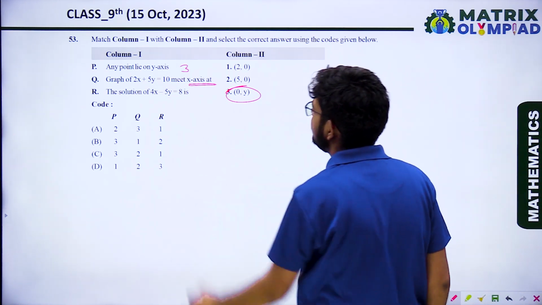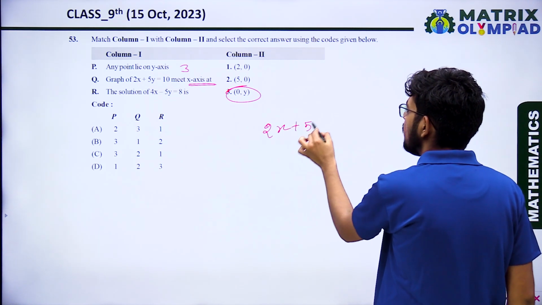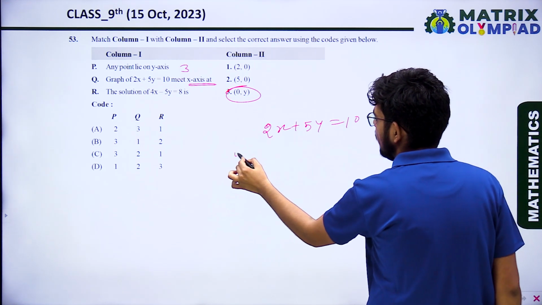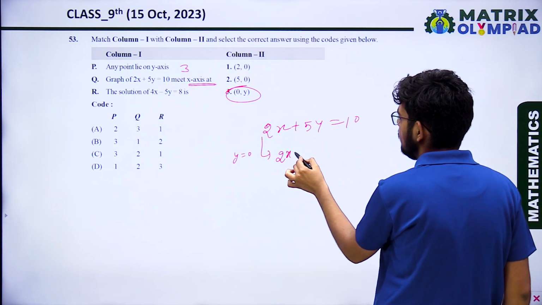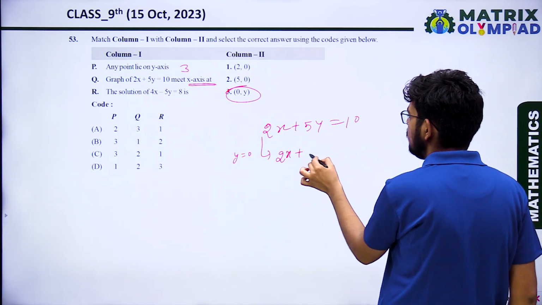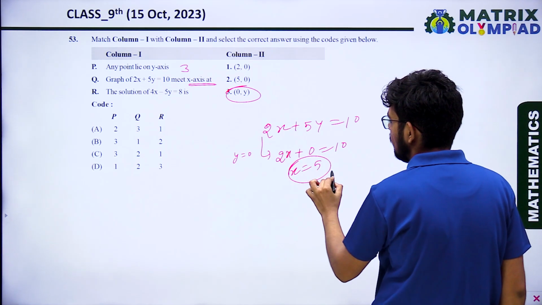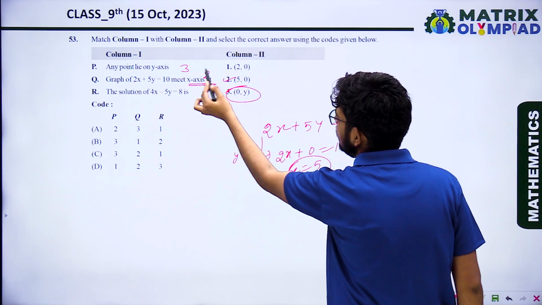The graph of 2x plus 5y equal to 10 meets the x-axis. You know that on the x-axis y is 0. So put y equal to 0 in this equation: 2x plus 5 into 0 equal to 10. So the value of x is 5. So what is the coordinate? 5, 0. Option 2 is correct.